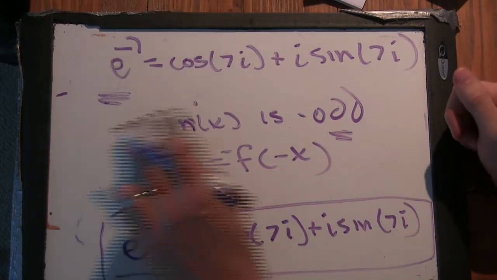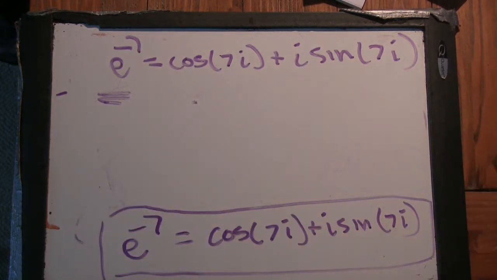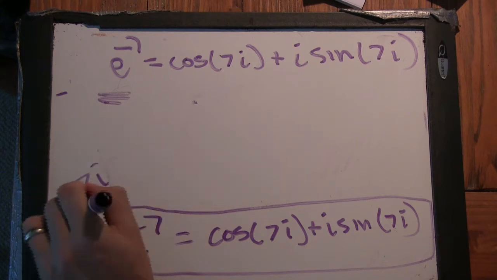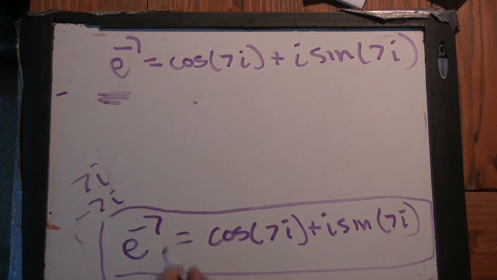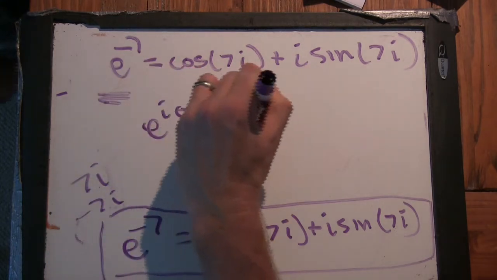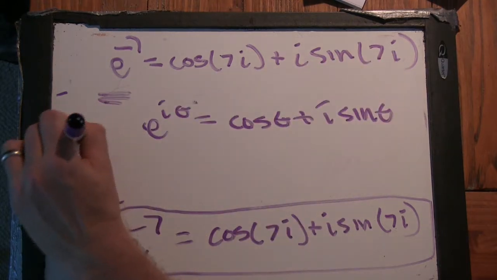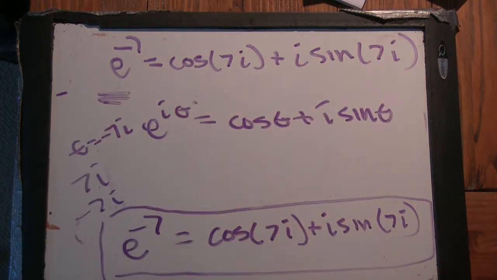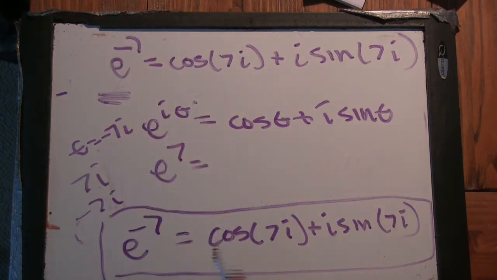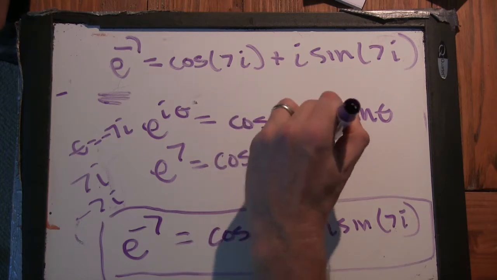Okay, so since cosine is even and sine is odd, the next thing I'm going to look at is not just 7i, but minus 7i. And when I put minus 7i into e to the i theta equals cosine theta plus i sine theta, and theta equals minus 7i, what do I get? So you get e to the 7 equals cosine of minus 7i plus i sine of minus 7i.